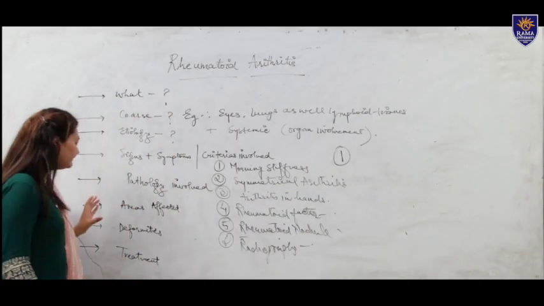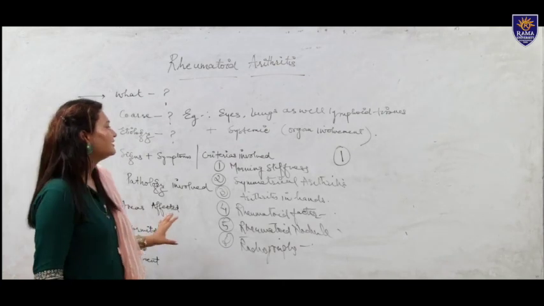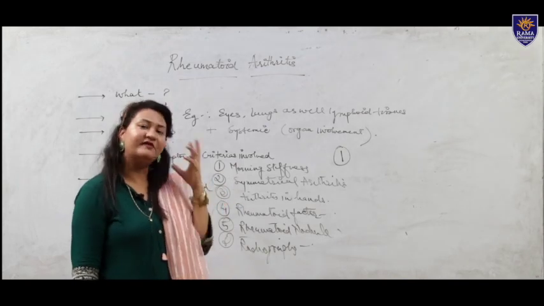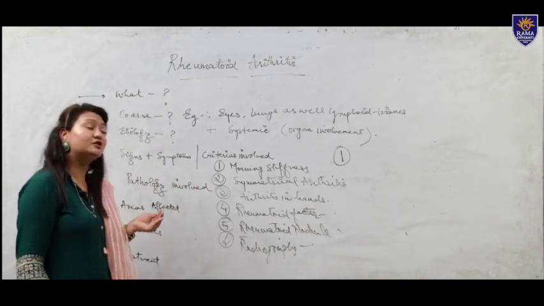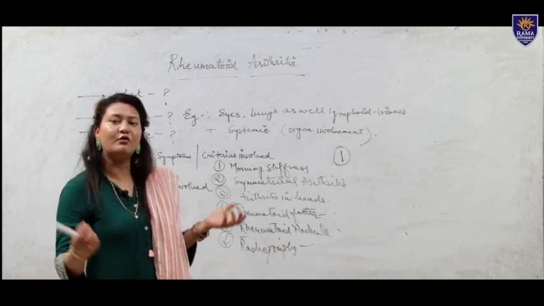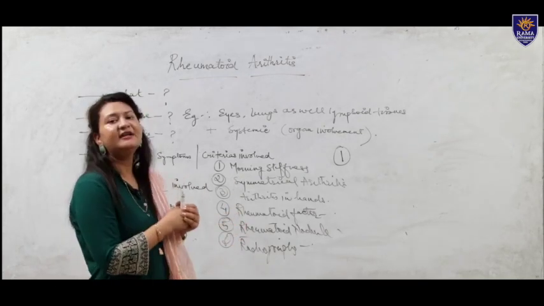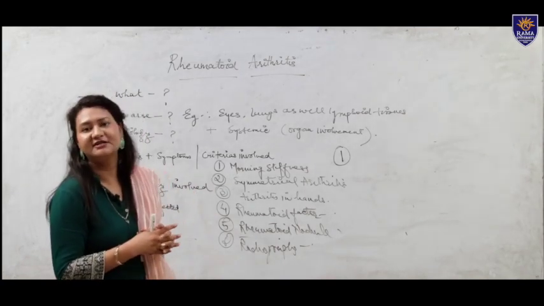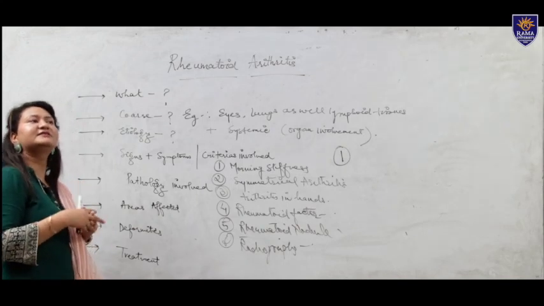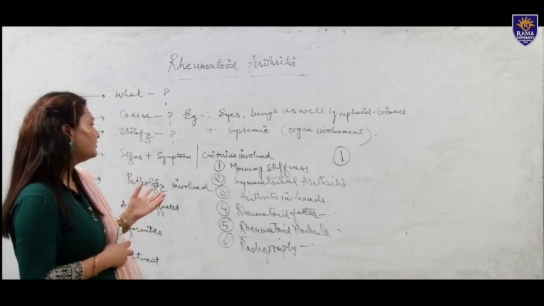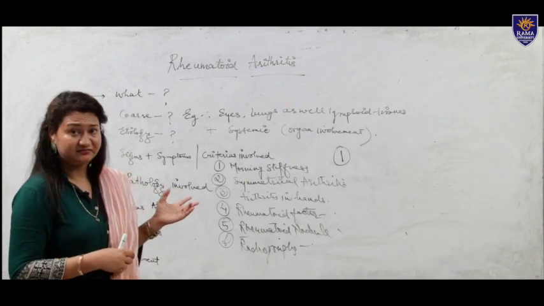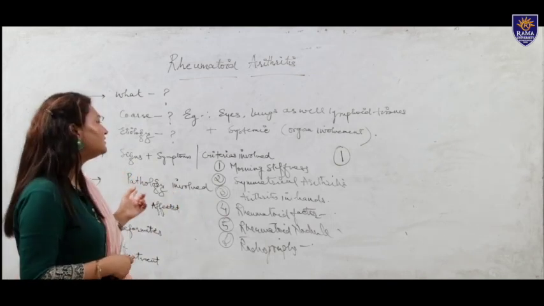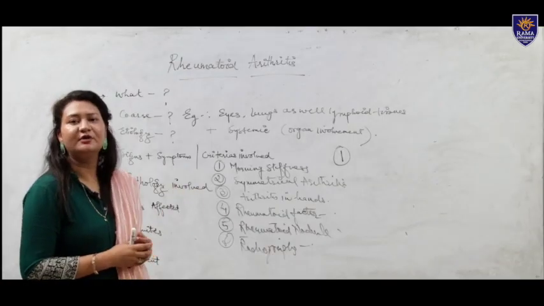Now we'll focus on the treatment. Treatment can be a multidisciplinary approach where both functional as well as psychological factors are addressed. You can always combine both of them for rehabilitating a patient. The drugs involved in rheumatoid arthritis: you can give painkillers, the simple ones, that is NSAIDs, and you can also give disease-modifying anti-rheumatoid drugs. You can give both in order to treat rheumatoid arthritis.